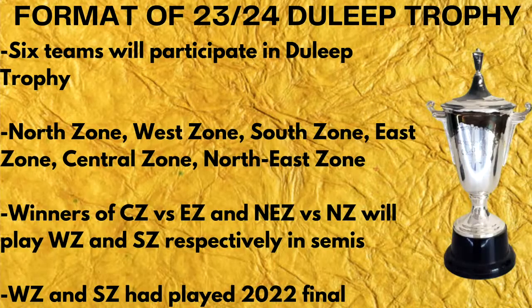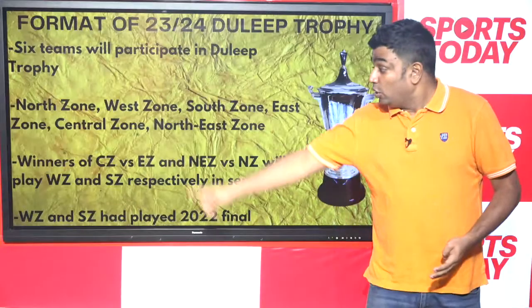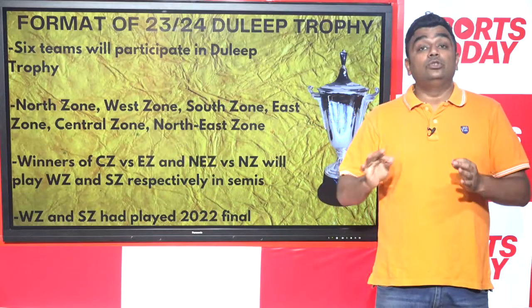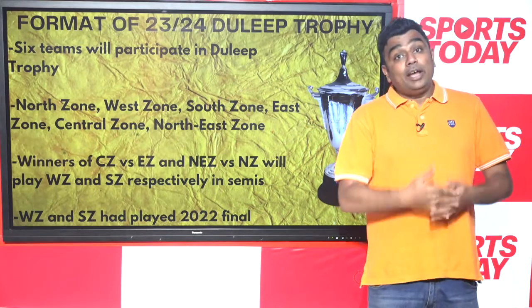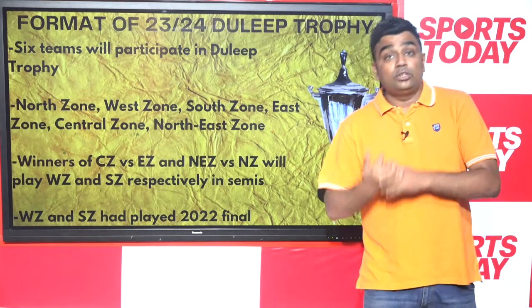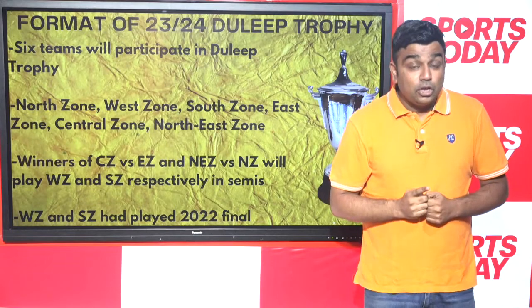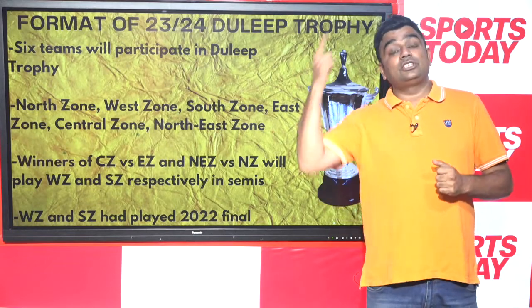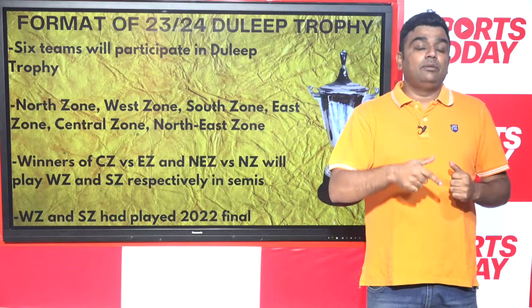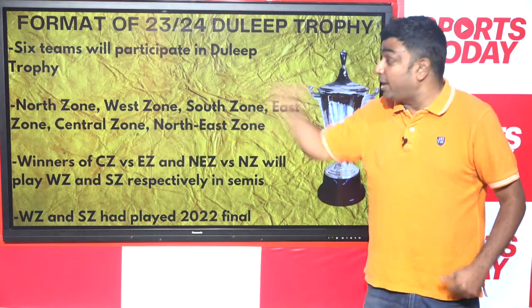So, what is the format going to be? The first games will involve Central Zone versus East Zone, Northeast Zone versus North Zone. Now, whoever wins between Central and East, Northeast and North will take on West Zone and South Zone respectively in the semi-finals. Now, why are West Zone and South Zone directly in the semi-finals? Because they were the finalists last year. So, the trick in the Duleep Trophy is whoever reaches the final, they get to play the semi-finals automatically. They don't have to go through a playoff zone.